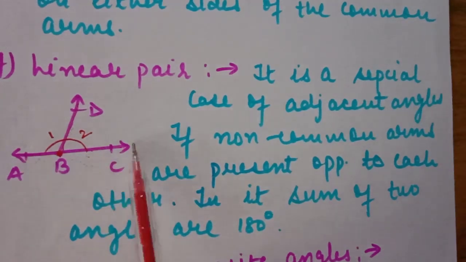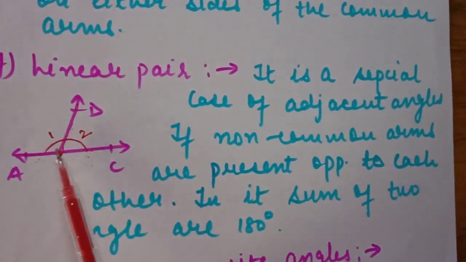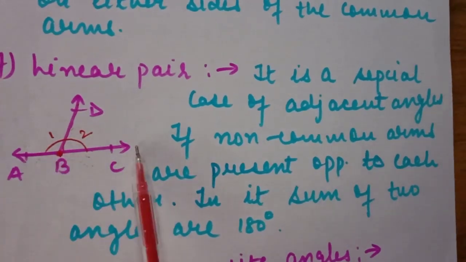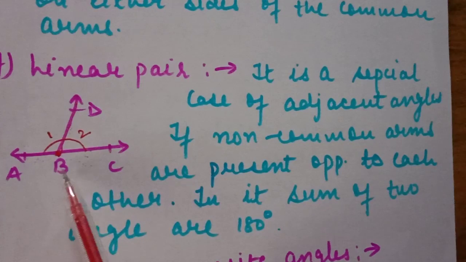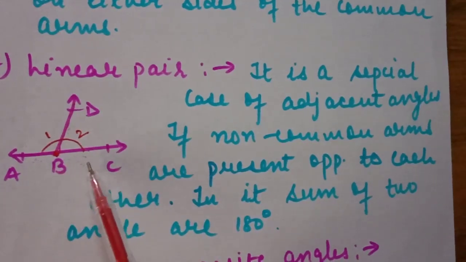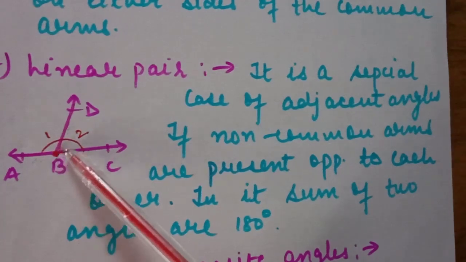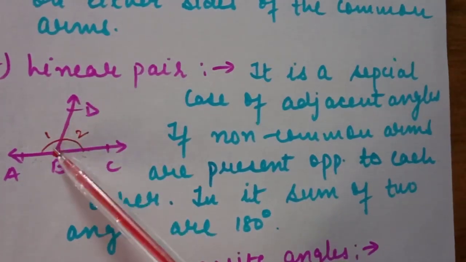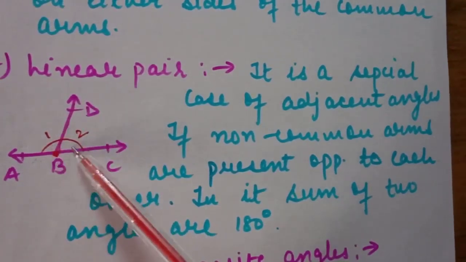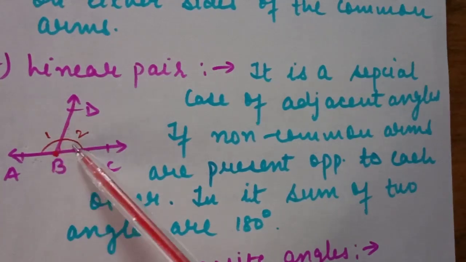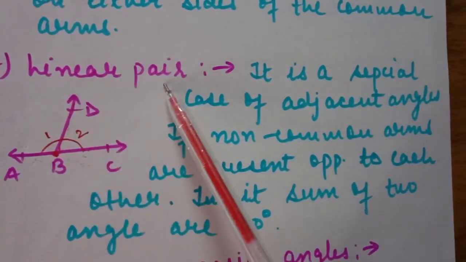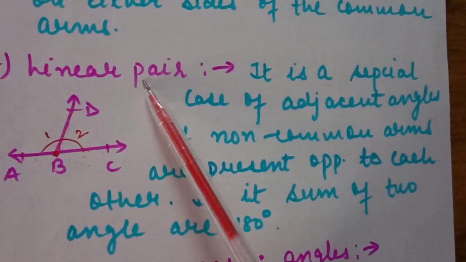When we are talking about a straight line angle, it is 180 degrees because AC is a straight line. So another definition of a linear pair is: when we have a straight line and one ray is present on that straight line, it converts that straight line angle into two parts. We call them a linear pair. Pair means only two angles.